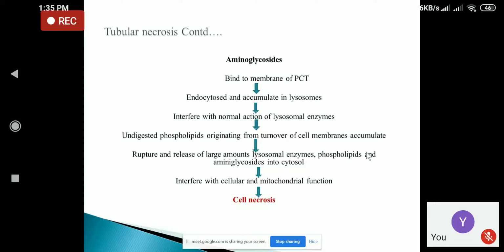And since there is interference in the function of the lysosomal enzyme, the undigested phospholipids, which originate from the turnover of the cell membrane, will again accumulate, and there will be rupture and release of lysosomal enzyme. There will be release of phospholipids and aminoglycosides into the cytosol, and it will interfere with the function of the cellular and mitochondrial function, leading to cell necrosis, that is the death of the cells or tissues.